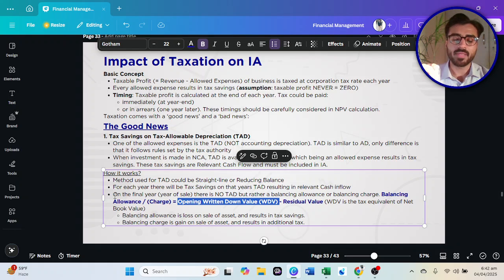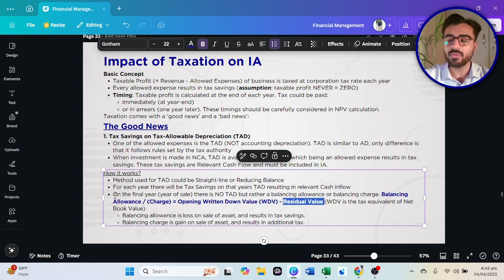That figure in taxation rules is known as written down value or tax written down value, TWDV or WDV. We will be doing this calculation, which will make the concept much simpler and easier for you to understand.